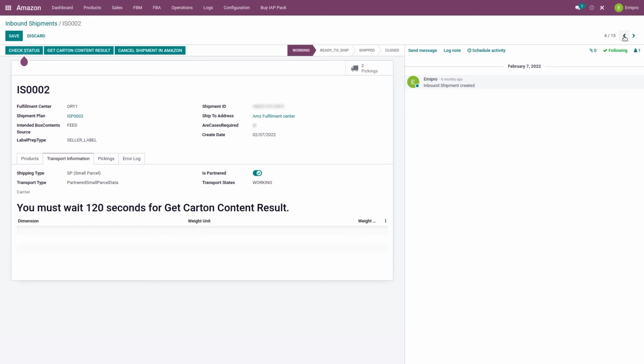Now during this updating process, if there is any error, then the system will again move to the first step and the user might need to resolve the issue, and after that they can follow the entire process again. There can be several reasons behind this failure, like any mismatch in the quantity, any duplication in the box number, etc., or there might be any invalid extra items added in that particular file. So there can be several reasons behind the error. The user needs to resolve that and again follow the same process.